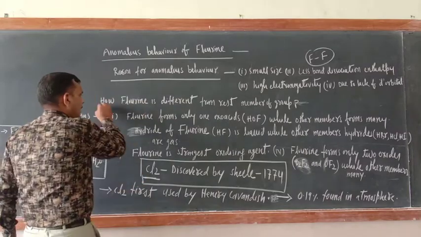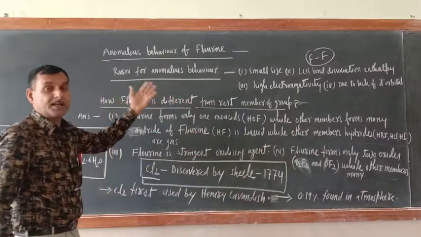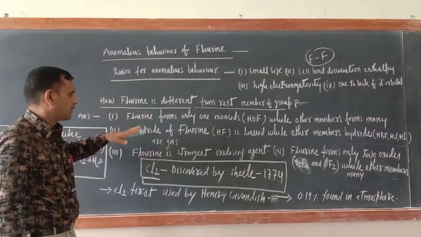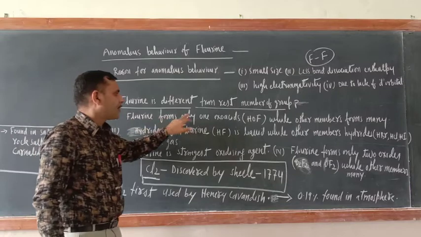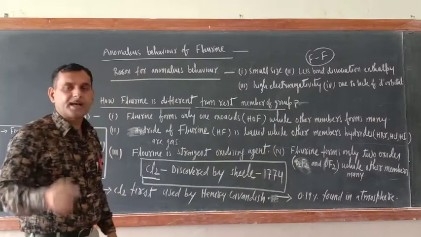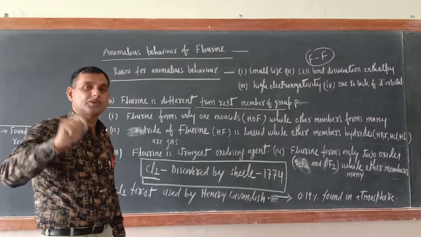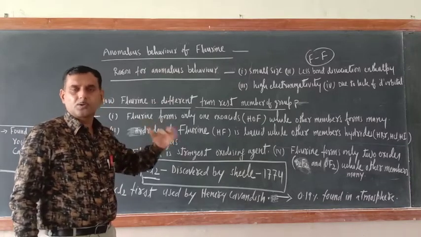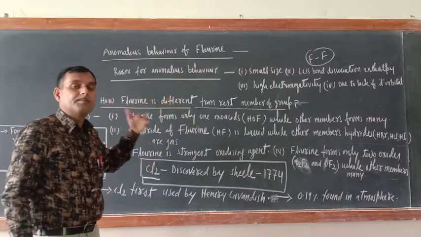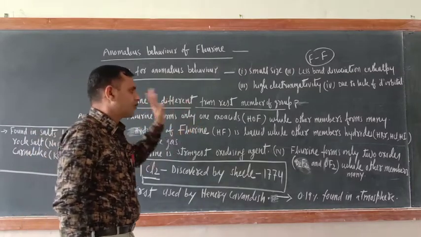Another question is here: how is fluorine different from the rest of the members of the group? The upper one is the reason behind the anomalous behavior of fluorine, but how is fluorine different from the rest? Fluorine forms only one oxoacid, HOF, while other members form many, like HOCl, HOClO, HOClO2, HOClO3: hypochlorous, chlorous, chloric, perchloric. Similarly bromine, similarly iodine. They form many, three to four oxoacids, but for fluorine only one oxoacid is known, HOF.